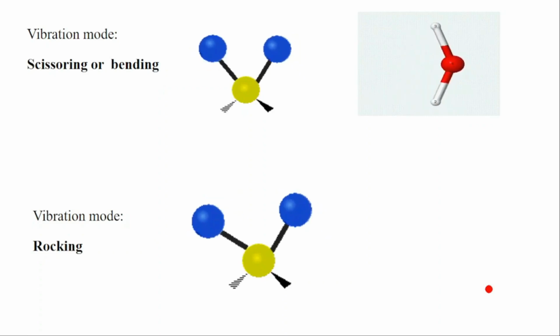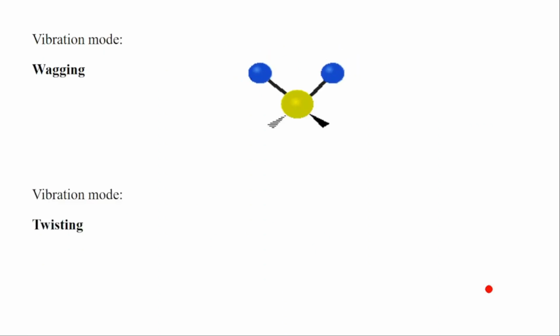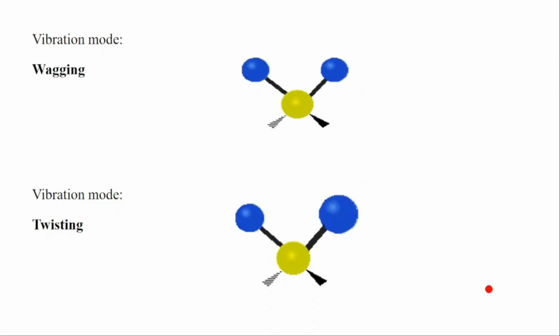The molecule can perform different vibration modes. You can see also the wagging, and we have also the twisting. So these are the different vibration modes that the molecule can do, but this occurs at high temperature. When you are calculating the total modes at high temperature, you should count the translation, the rotation, and the vibration modes. And remember, the total number of modes that a molecule can do is equal to 3 times n, 3 times the number of atoms, as you have seen earlier.